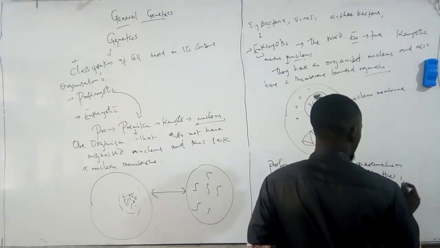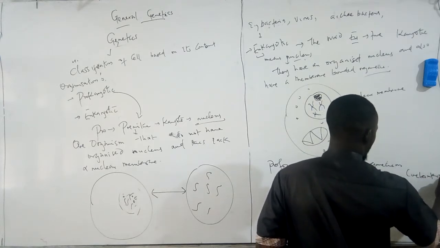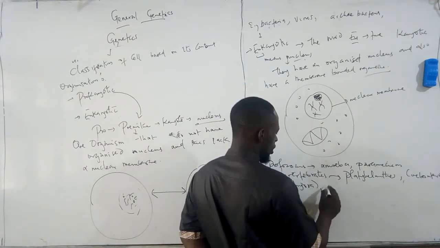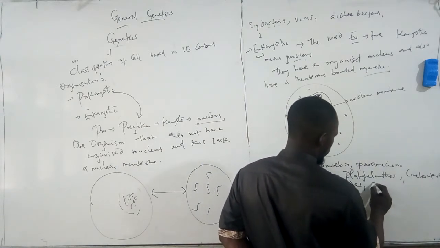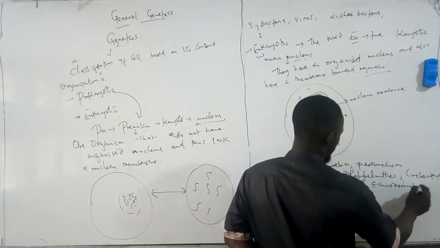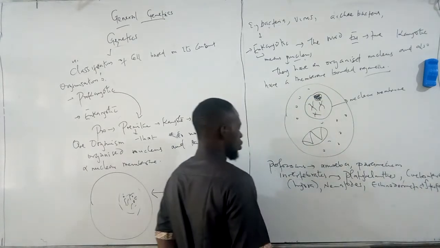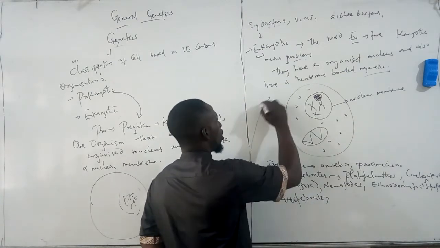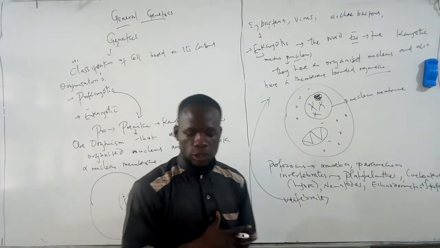We have the coelenterates, which include the hydra. And there are so many of them. We have the nematodes. And we have the echinodermata, etc. And then you have the starfish, the sea urchins. So talking about your vertebrates, they all fall under these eukaryotic organisms because they have an organized nucleus.